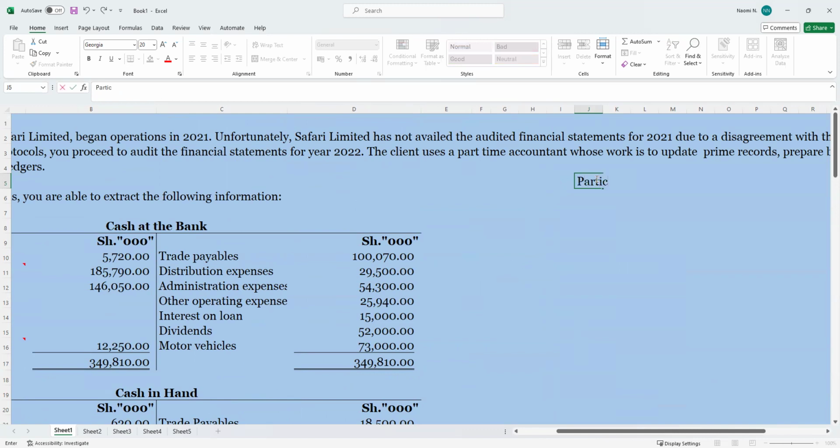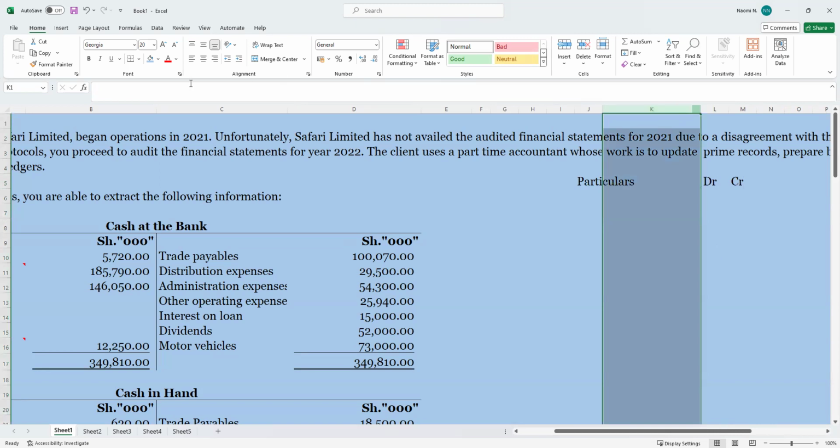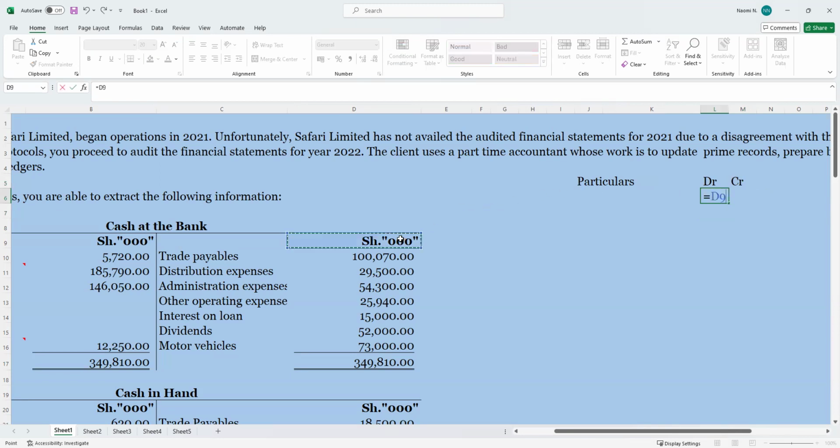And by the way, I will always advise students, when given such a question, the first thing that you need to do is come up with these columns, because they might take time. If you come up with the columns, it will literally help you to save on time. Your work will just be inserting what you need to insert in those columns. So we will do this, and we will have this one.